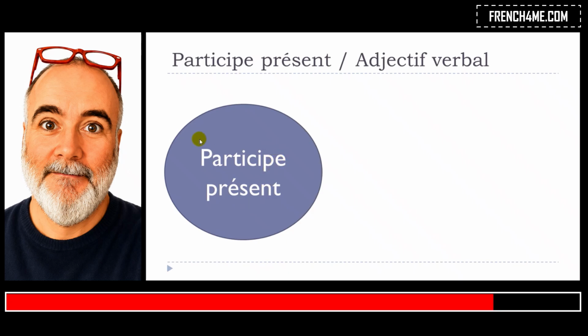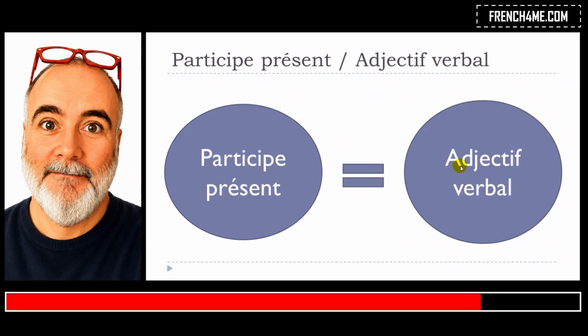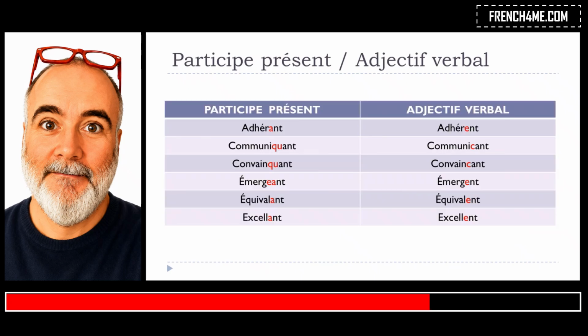But the concept is that in most cases, this participe présent will be exactly the same as what we call the adjectif verbal. If you don't know what an adjectif verbal is, use the search engine of the channel, and you can find the video that introduces it. The thing you've got to keep in mind is that in most cases, they will be exactly the same. Okay, and of course, as usual in French, we've got some exceptions. I will introduce a few exceptions here, and you can see the differences because I've put them in red. I will read them, and after that, that will be it.